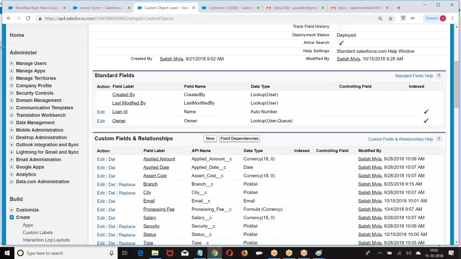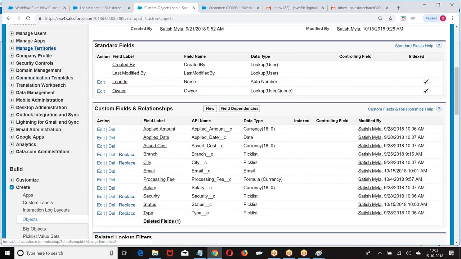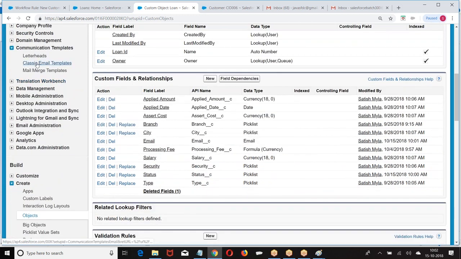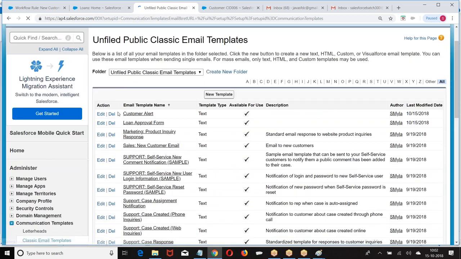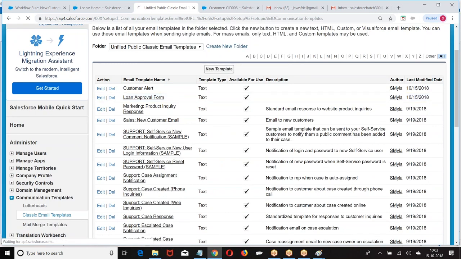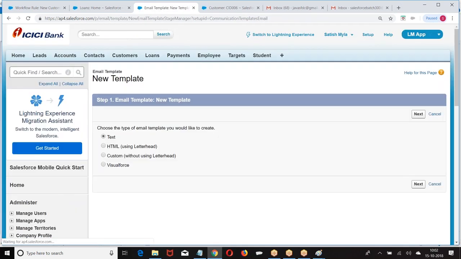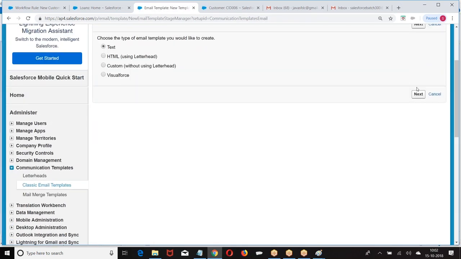Now, first, how do you send an email notification? Go to communication templates first, then email templates. Then I want to create a template. New.